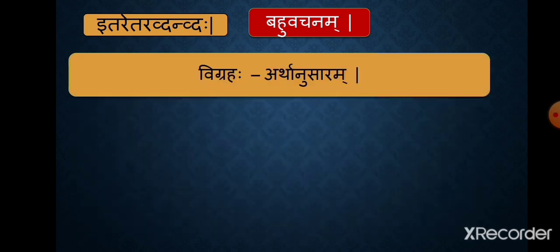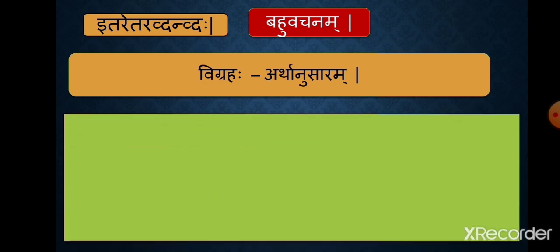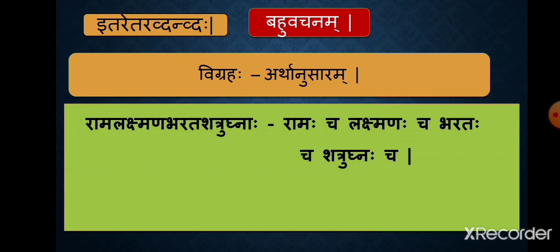If the compound word is in bahuvachanam, then the meaning of the word should also be taken into consideration. For example, Rama Lakshmana Bharata Shatrugnaha, this word is in bahuvachanam. But when we dissolve it, we have to write it as Ramah cha, Lakshmanah cha, Bharatah cha, Shatrughnah cha. We cannot use the words of the compound in plural here.